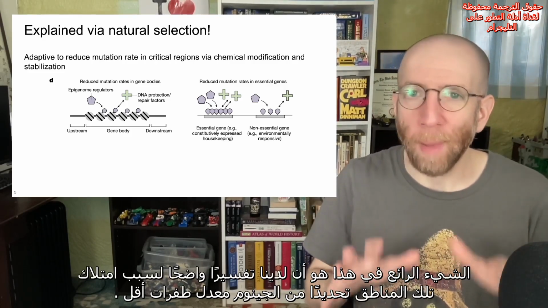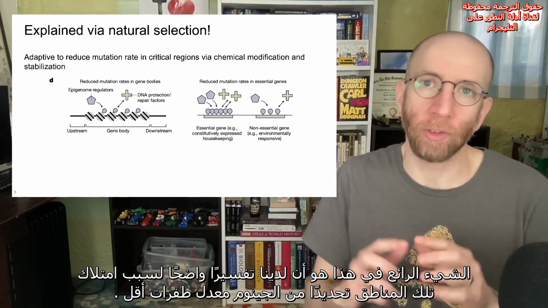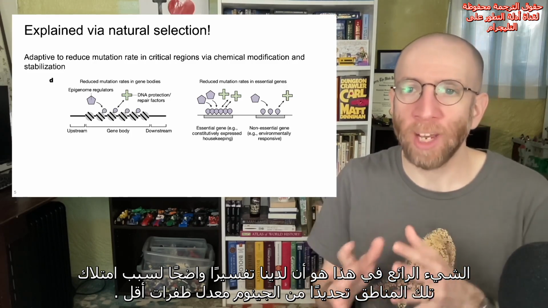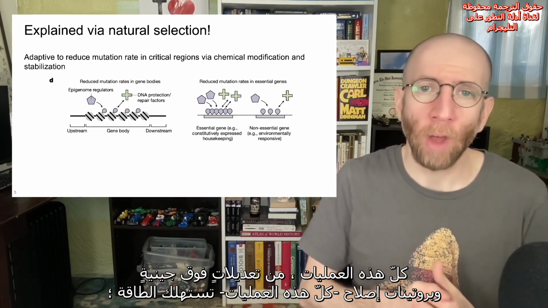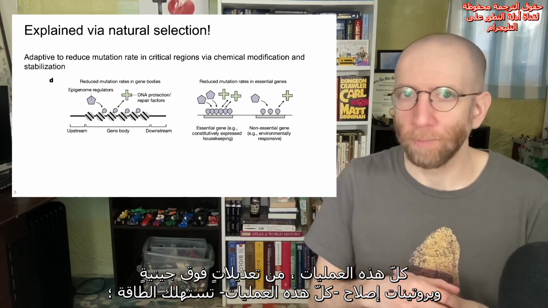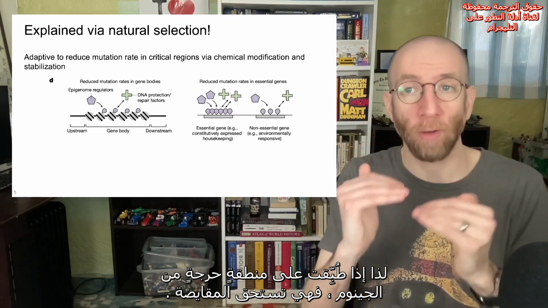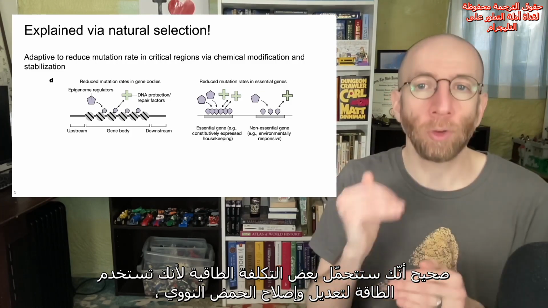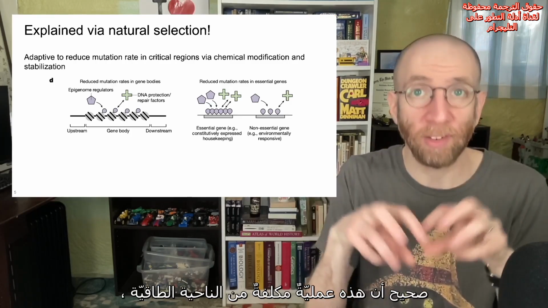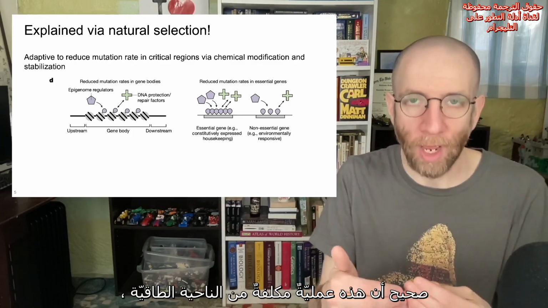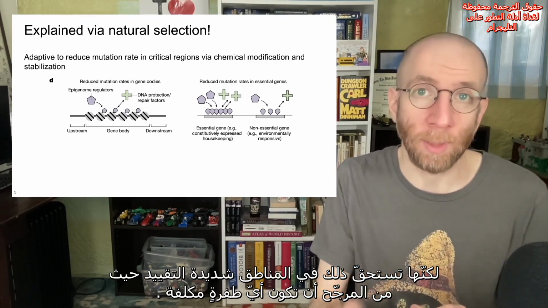The really cool thing about this is we have a clear explanation for why just those regions of the genome have a lower mutation rate. All of this stuff, epigenetic modification, repair proteins, all of that stuff costs energy. So if you're applying it to a region of the genome that's critical, that's worth the trade-off, right? You're going to take a little bit of a hit because you're using the energy to modify and repair the DNA, right? That's an energetically costly enterprise, but it's worth it for the regions that are tightly constrained where any mutations are likely to be costly.